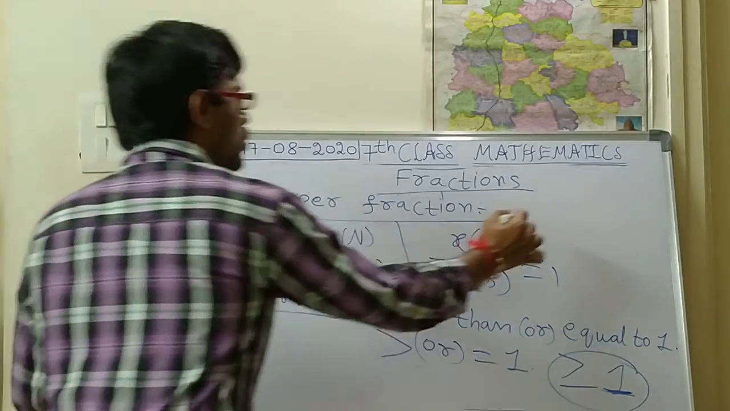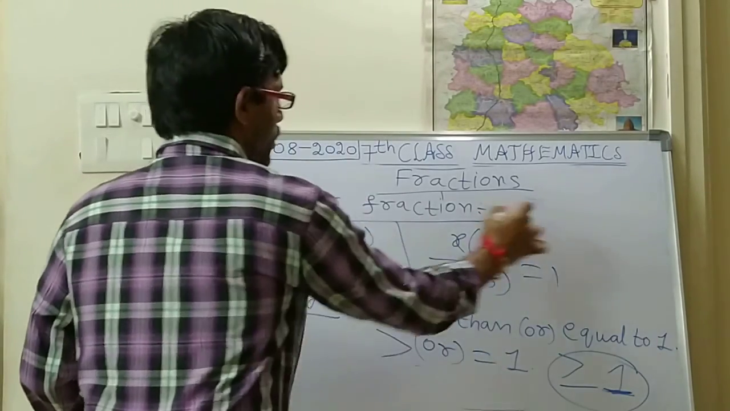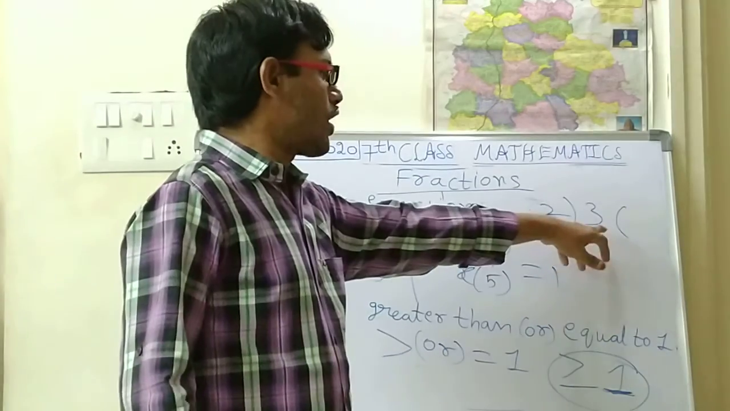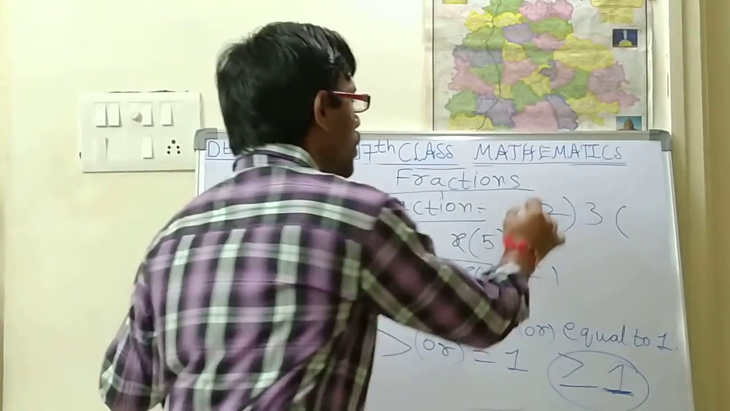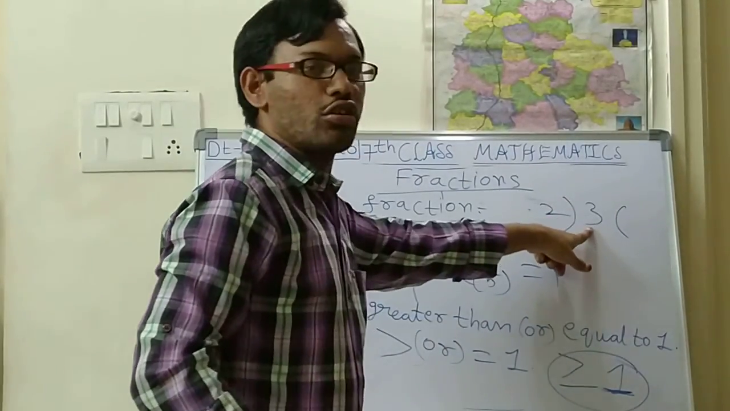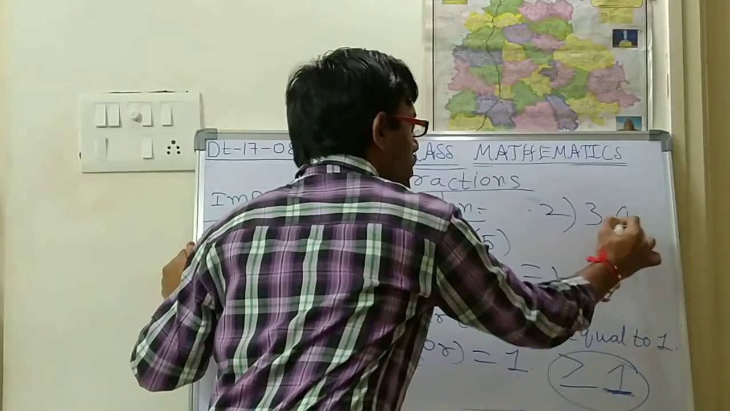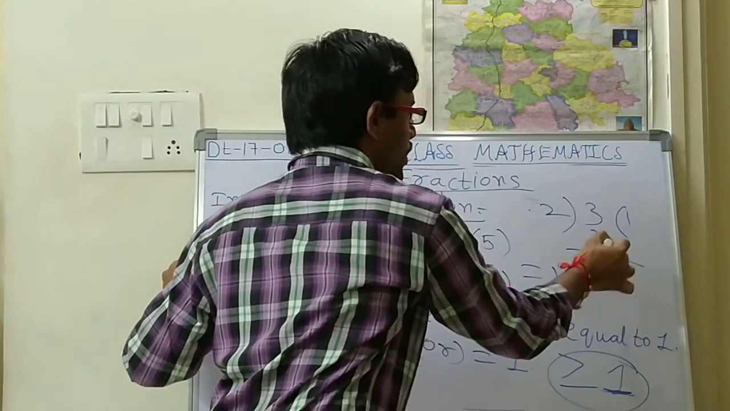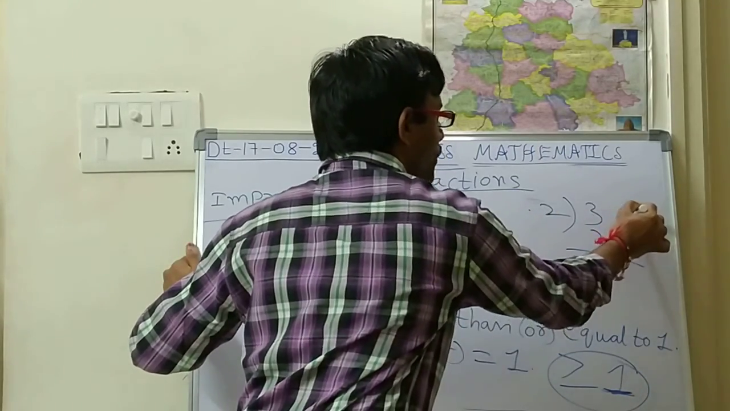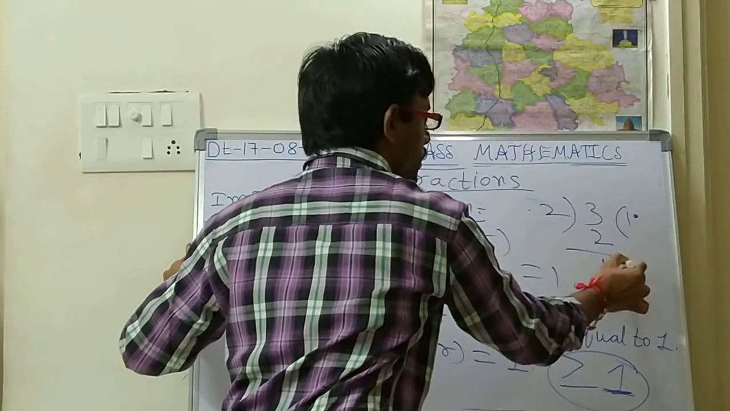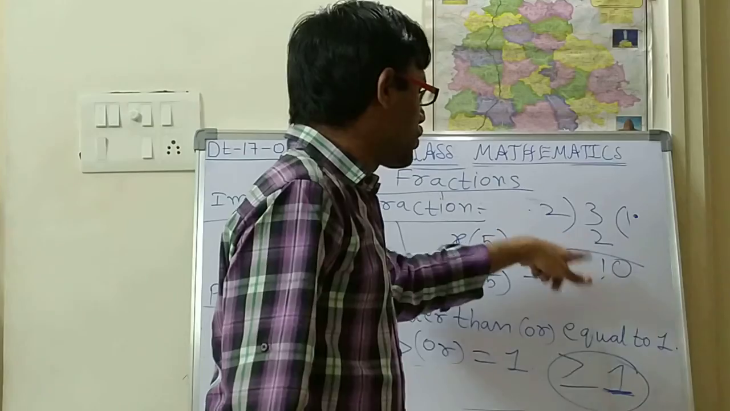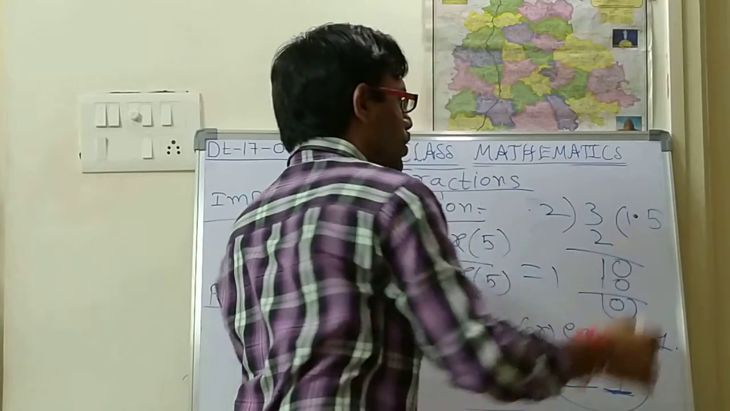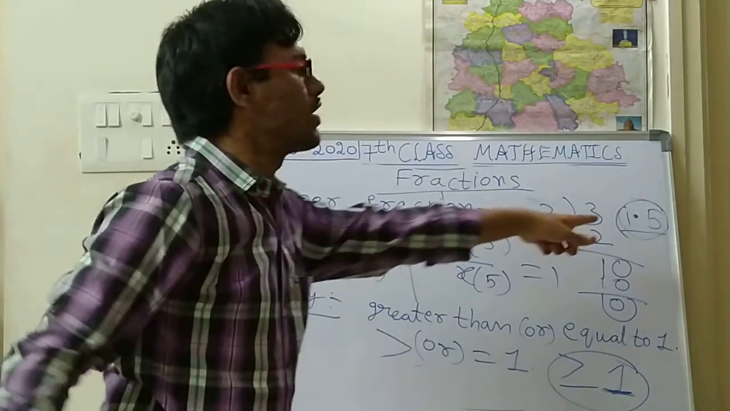Take 3 by 2. How will you do it? 3 by 2, with 3 inside and 2 outside. In the 2 table you can do the multiplication for 3. 2 ones are 2, which is less than 3. So 3 minus 2 is 1. Again 1 is there, and 1 is less than 2, so you should take the decimal point. With the decimal point, a 0 comes, so next is 10. 2 fives are 10, and 10 minus 10 is 0. So the result is 1.5, which is more than 1.